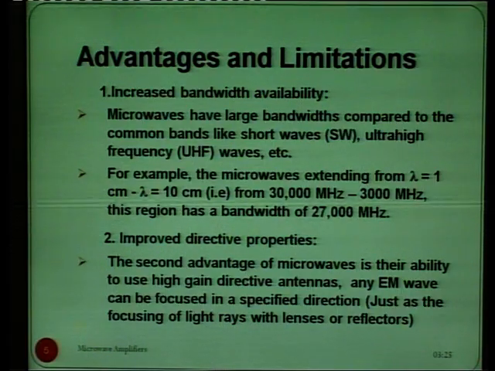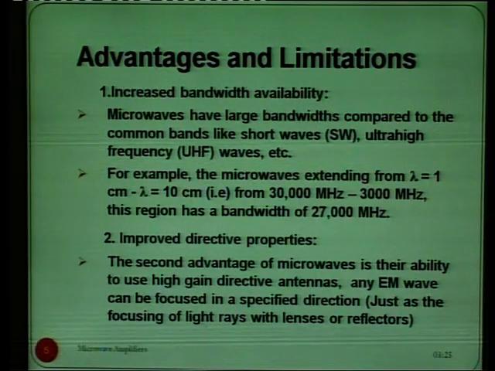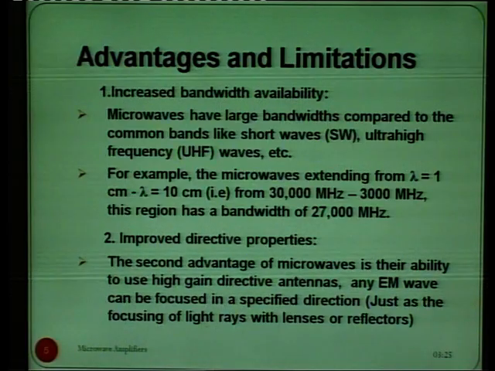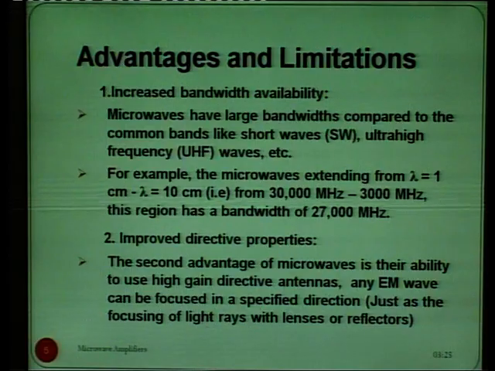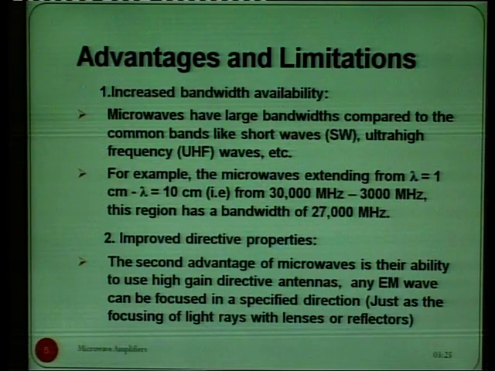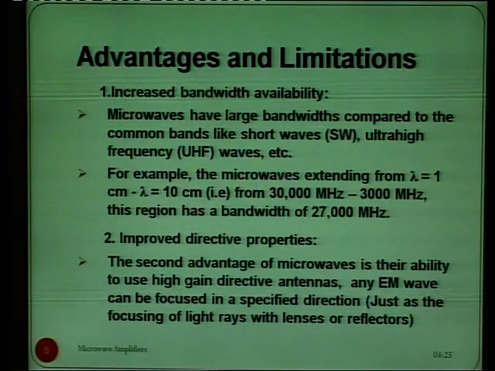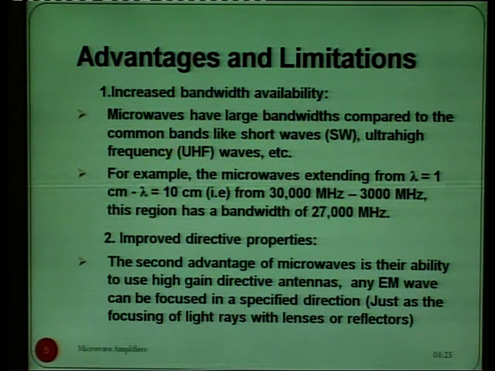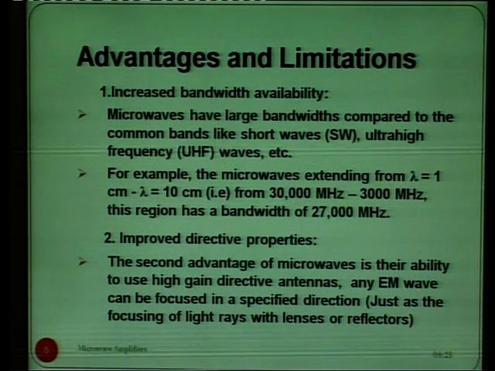Second property is improved directive property. The first point is increased bandwidth, because we are talking about microwaves ranging in gigahertz. So, bandwidth is very large. So, as the bandwidth is very large, the transmission capacity, we can say, is also very large. The capacity of the system is also very large. Second is improved directive properties.